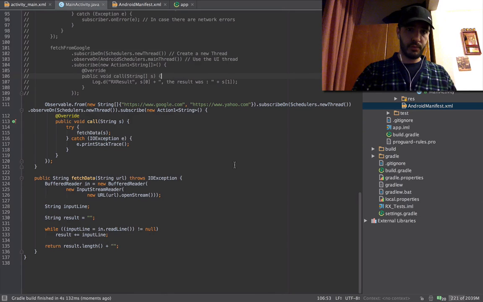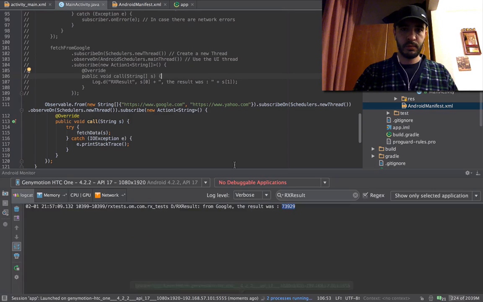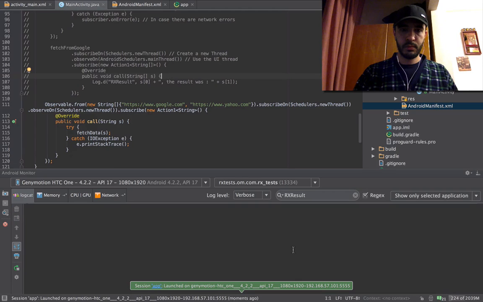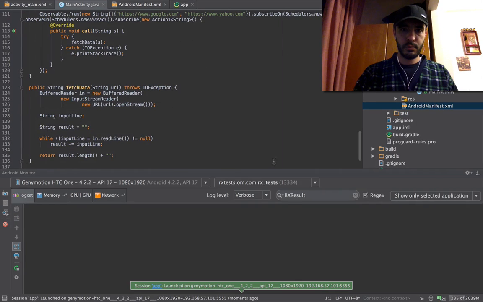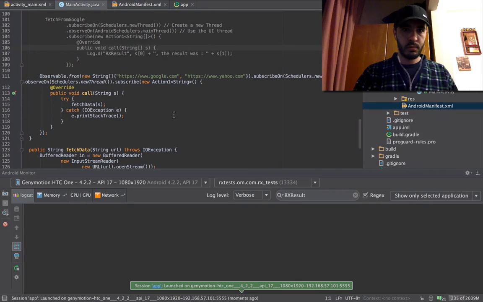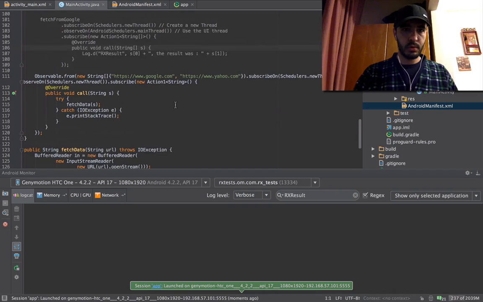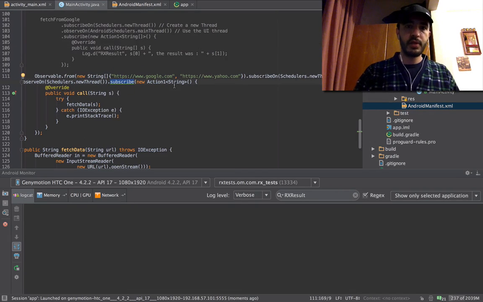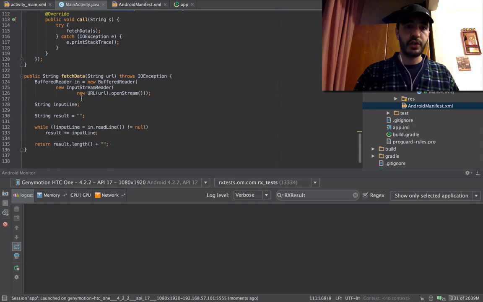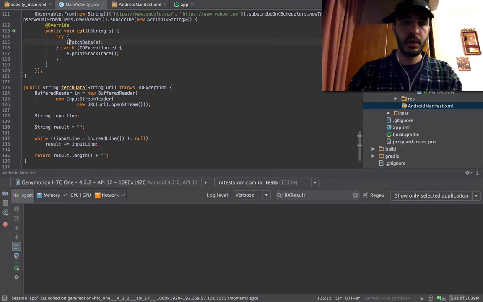We run this, we're gonna get 2 numbers. No two numbers? Oh, yeah. This is doing the fetch data which returns this number. We're not doing anything with the number. Let's do this.